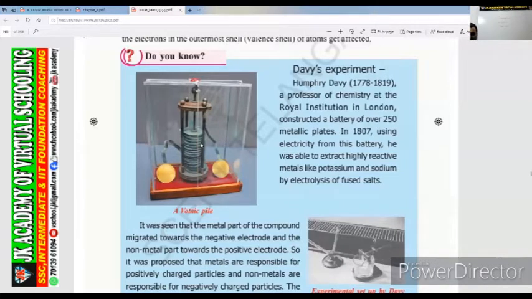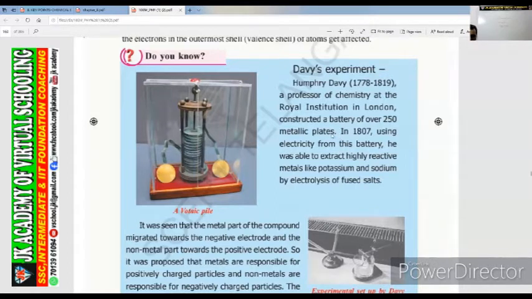In those inverters, the batteries are there. The batteries are very heavy in weight. Why? Because these batteries consist of all these plates. You see these kinds of plates in your home. Everyone has an inverter, I think. If you see, the battery consists of these kinds of metallic plates.